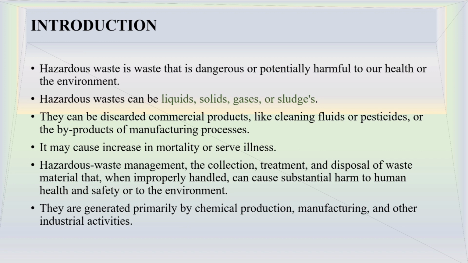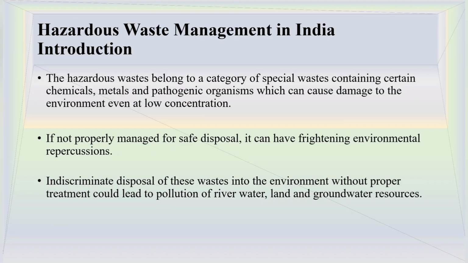And we already discussed the categories of hazardous waste, and the nature of hazardous waste may be liquid, solid or gas, or even sludge in some cases. Generally, in chemical processes, especially chemical industries, certain solids and chemicals are liberated and they are categorized as hazardous waste, and if you are not properly handling it, it will result in health issues and related problems. So proper maintenance and proper handling is essential for this type of waste. Along with industrial sources, some pathogenic microorganisms are also categorized under hazardous waste.